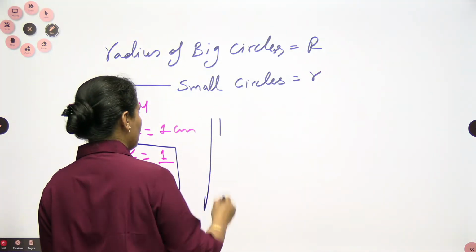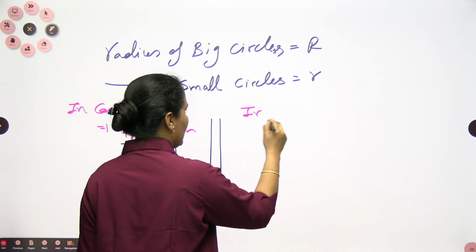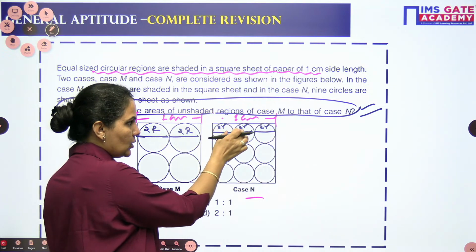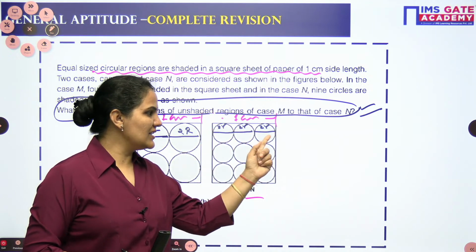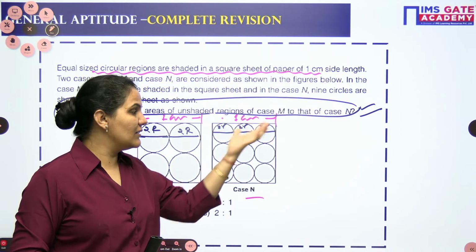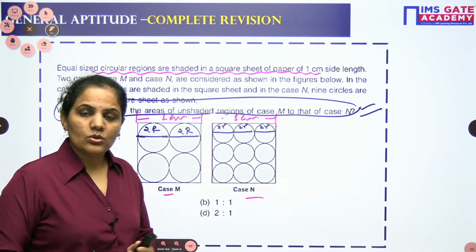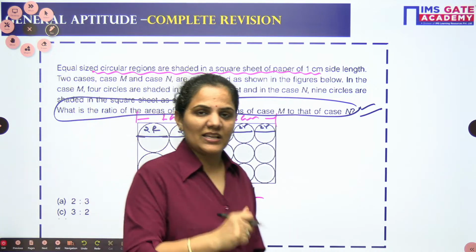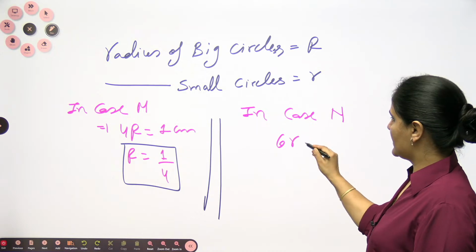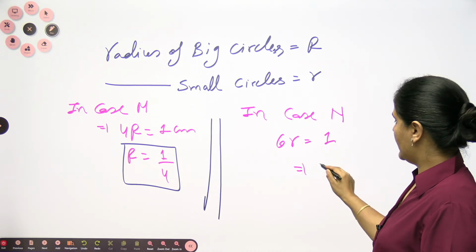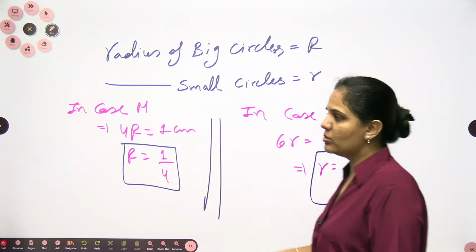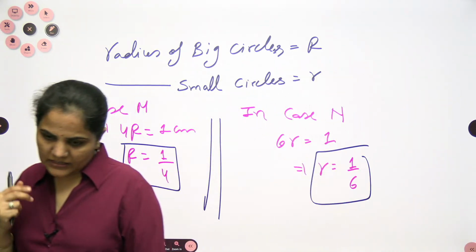Similarly, in case N, I can say 2r, 2r, 2r: the diameters of these three circles are equal to the side. So 2r, 2r, 2r means 6r is equal to 1 centimeter. So in this case 6r is equal to 1, and the value of r will be 1 by 6. We will use these two things. That's why we are just writing.